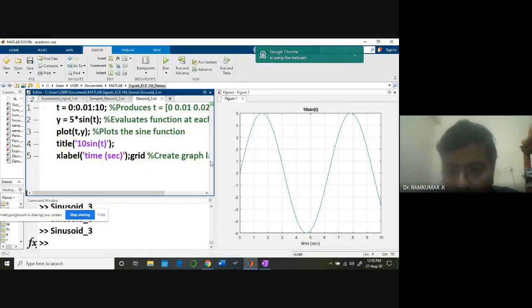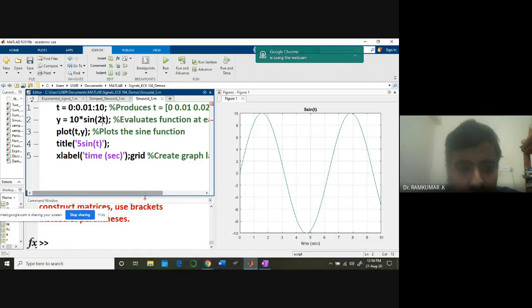Sorry, I change the legend to 10. If I plug in there, you can immediately see the value becomes 10, and minus 10. So I can change the frequency. I make it 2 times t. See what's happening. So here we have to fix the value. Maybe I put 20 here.